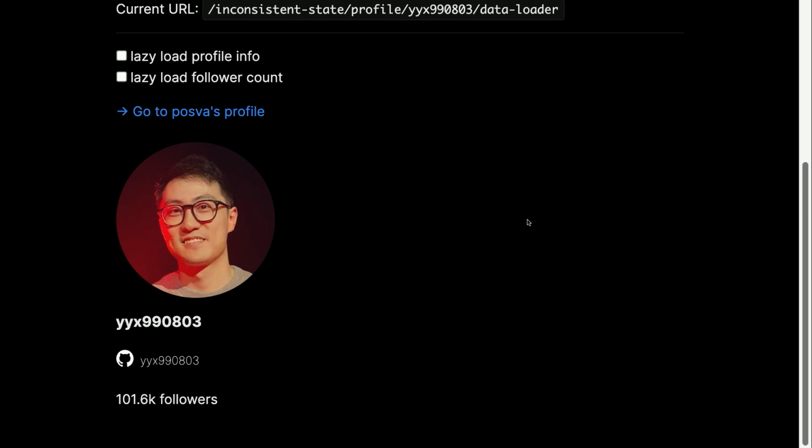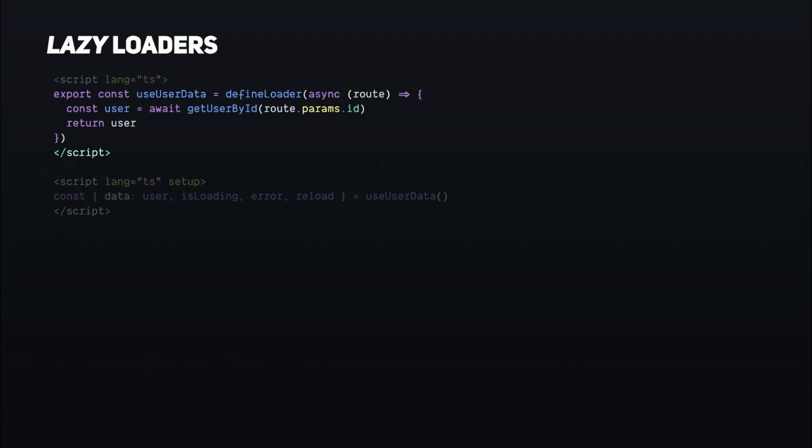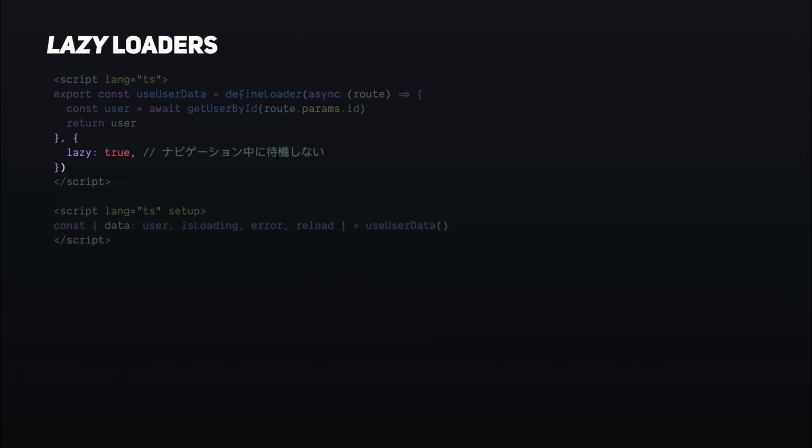But the thing is, we don't always want to block the navigation with the data loaders, right? So this is why we also have lazy loaders. So lazy loaders are done by setting the lazy true option on the loader. And they are still conveniently integrated with the data loaders.